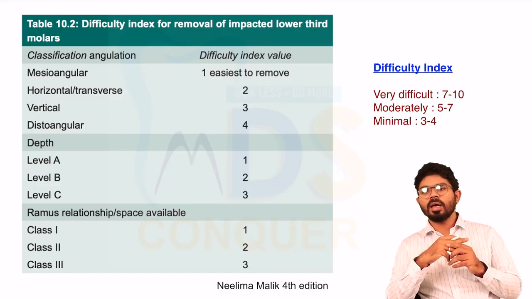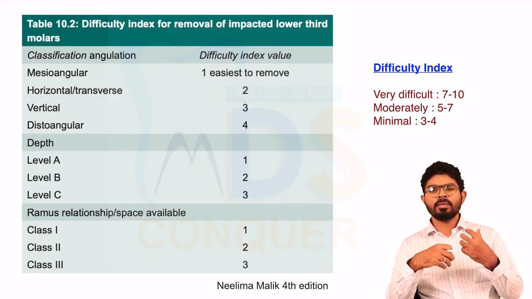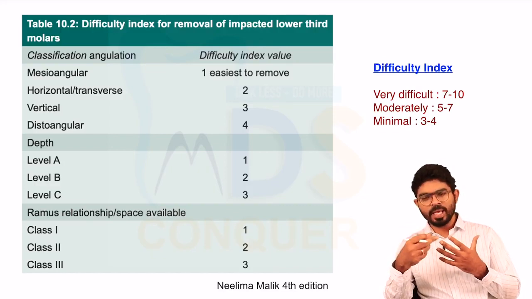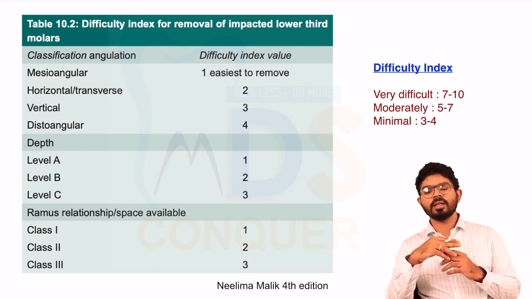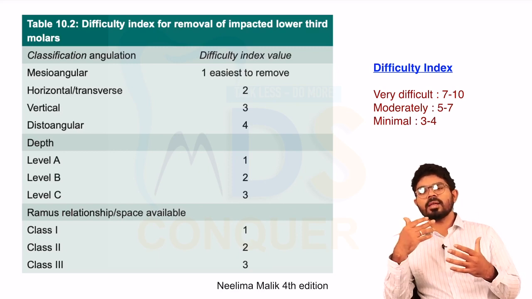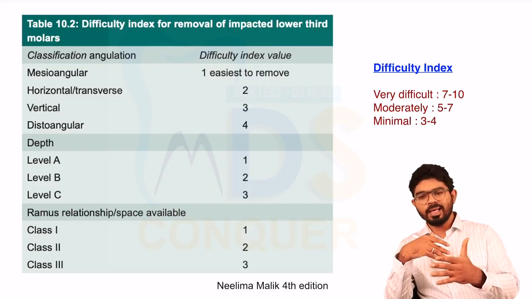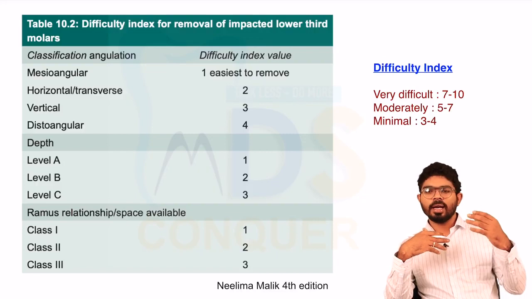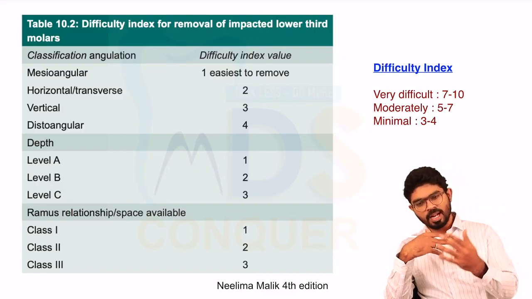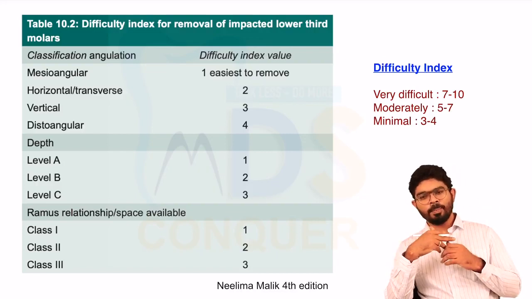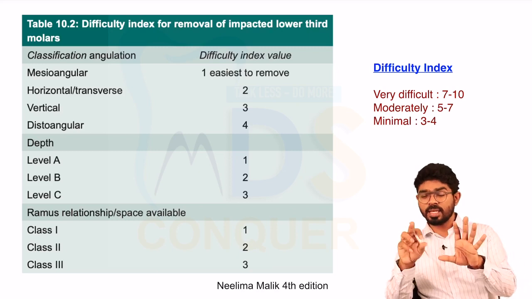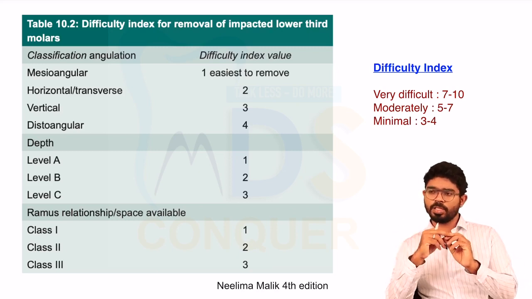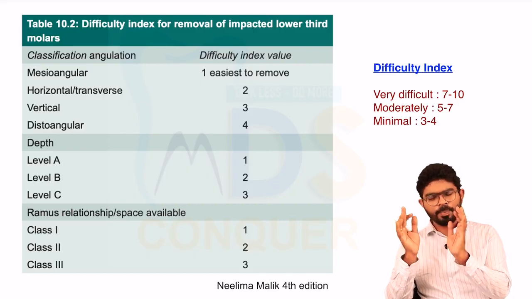For example, a patient entered the department. Upon the radiographic IOPA examination, it is concluded that the mandibular third molar is at depth B and in relation to the ramus, the ramus relationship is class 2, and it's a mesioangular impacted tooth. What is the difficulty index? Such questions can be asked either by description or the description you have to interpret from the radiograph.